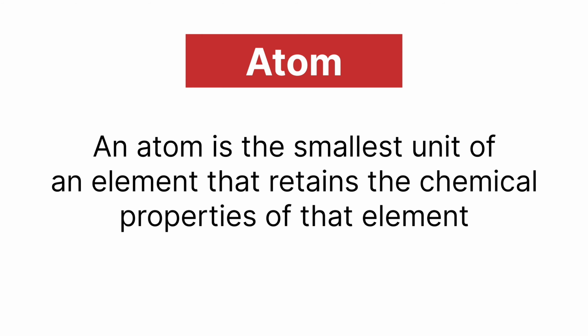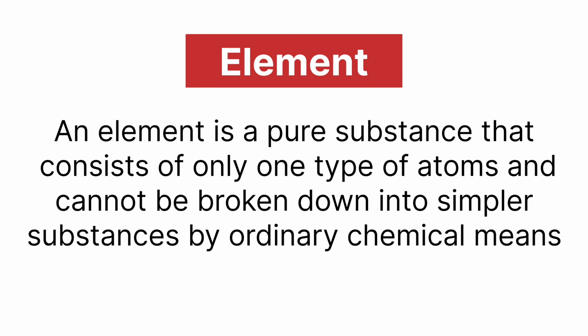First definition: What is an atom? An atom is the smallest unit of an element that retains the chemical properties of that element. Next definition is element. An element is a pure substance that consists of only one type of atoms and cannot be broken down into simpler substances by ordinary chemical means.